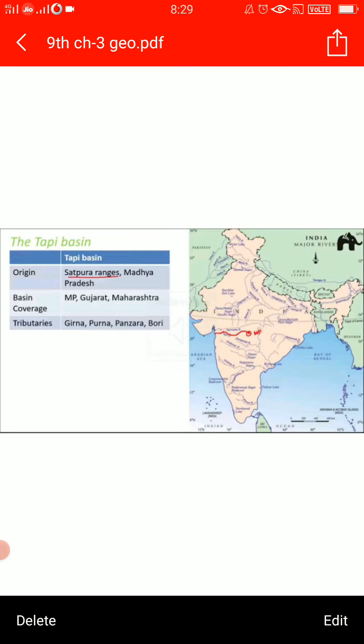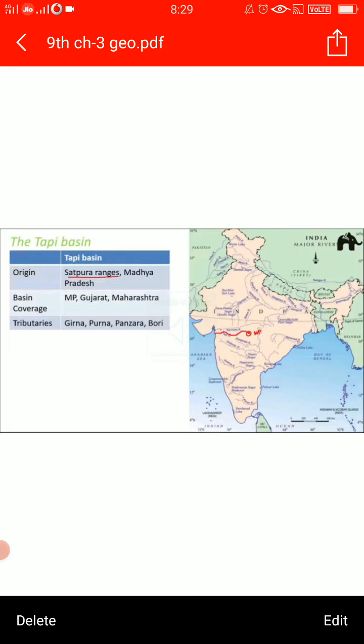And the tributaries are Girna, Purna, Panzara, Bori. These are the tributaries. Fine. Now the coastal plains between the Western Ghats and the Arabian Sea are narrow. We have done it before also. So the coastal rivers are also short. Fine. So the main west flowing rivers here are Sabarmati, Mahi, Bharatpuzha and Periyar.